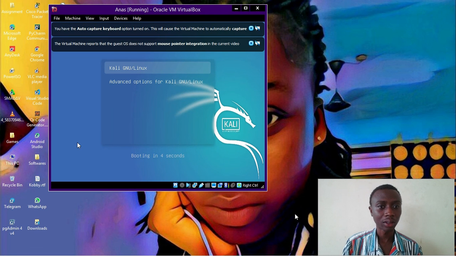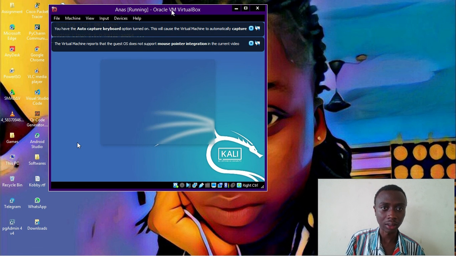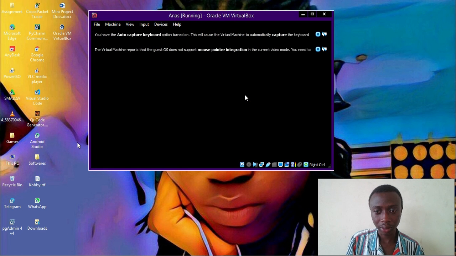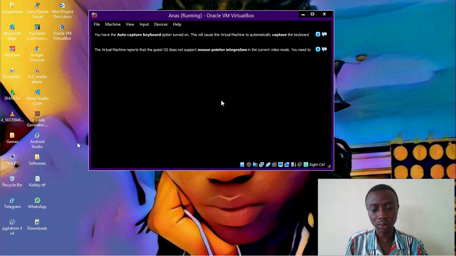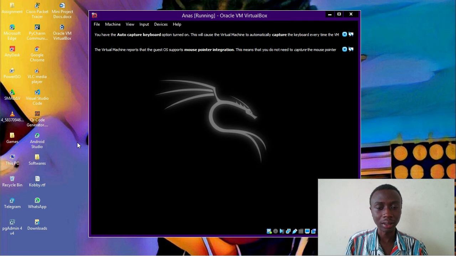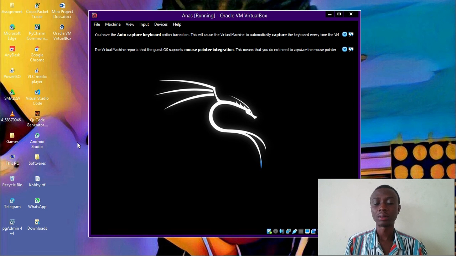Okay, so it is going to request for the password, and I hope I didn't type any password that I would forget. Yeah, I think I remember my password. So we are going to wait for it to ask for the password before we key in the password. And it is booting up. You can see everything is on point, and we only need to key in our password and our username, and everything is okay.